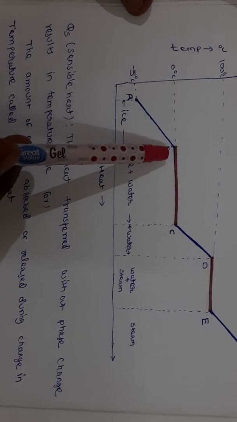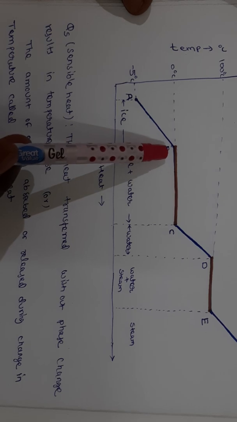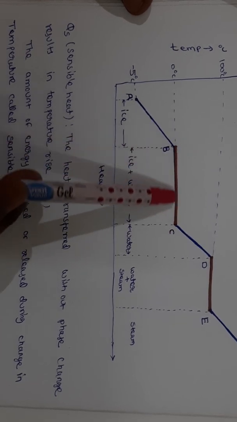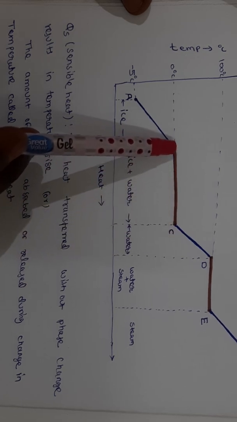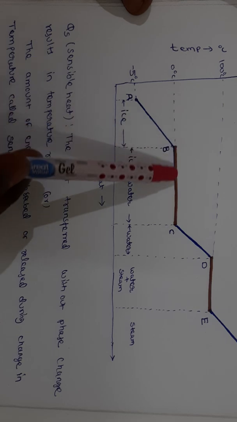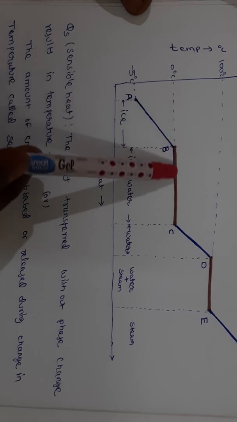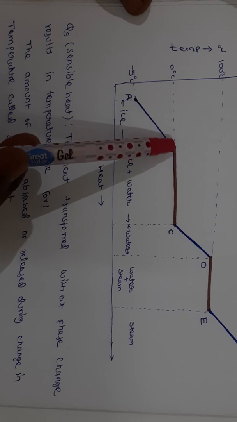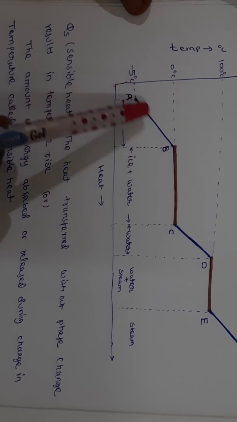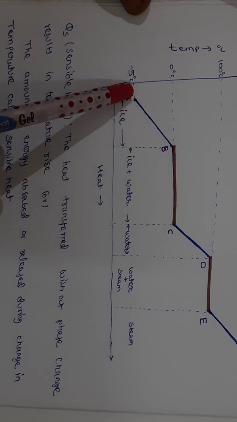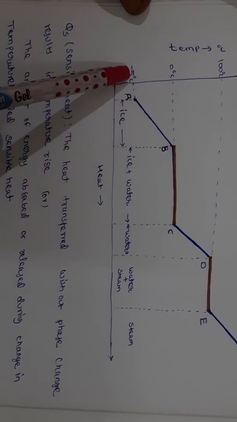Suppose at point B the temperature of the ice is 0 degrees centigrade. Then from B to A, the temperature gradually decreases from 0 to minus 5.